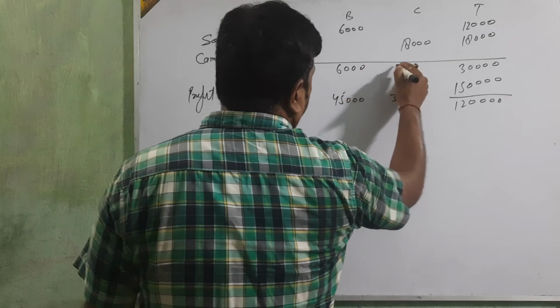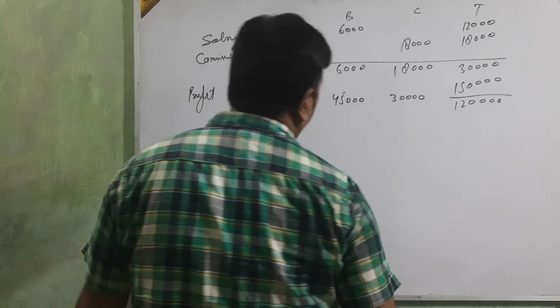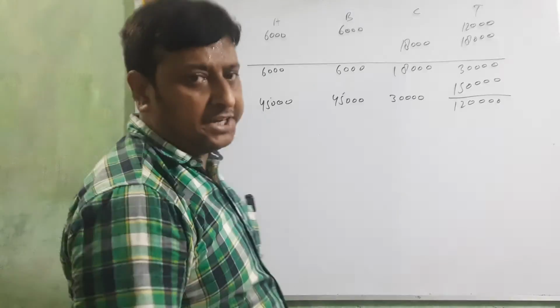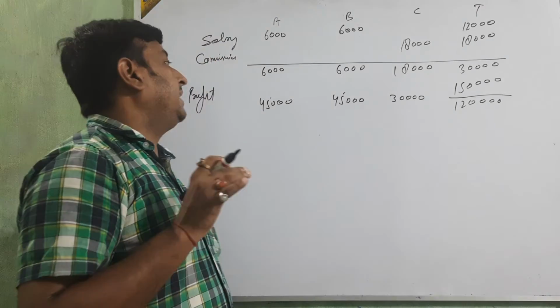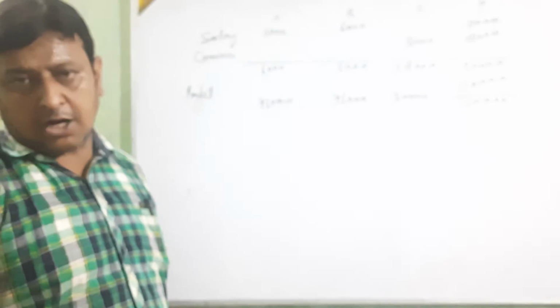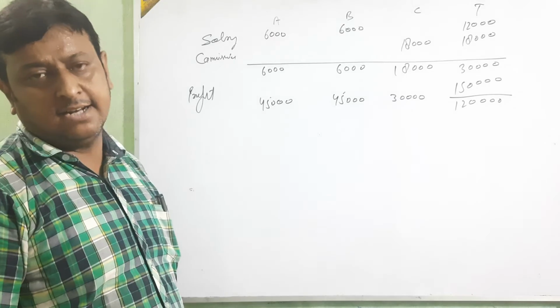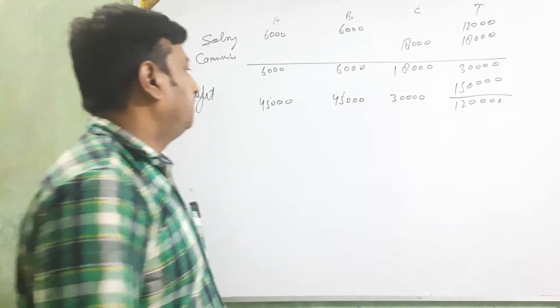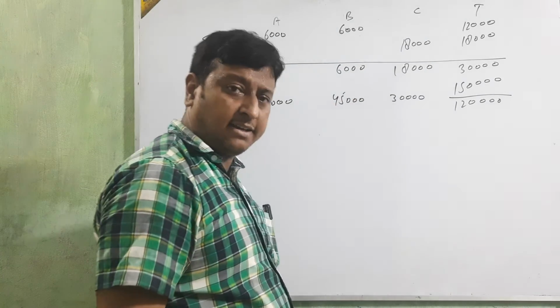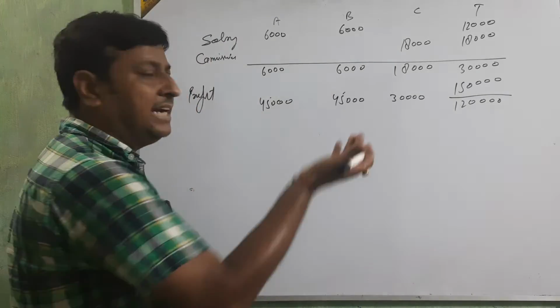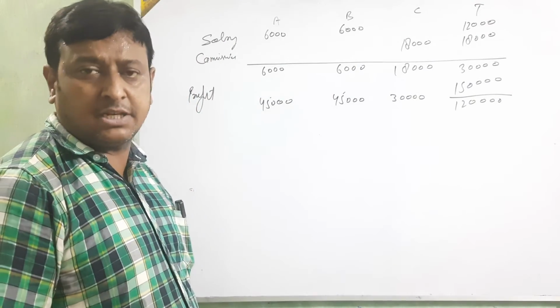Plus 6,000, 6,000 and 18,000. But here with the guarantee, B should not get less than 50,000. Okay, beta? It means we have to give 5,000 here, and that amount is borne by A and C because they are giving the guarantee.